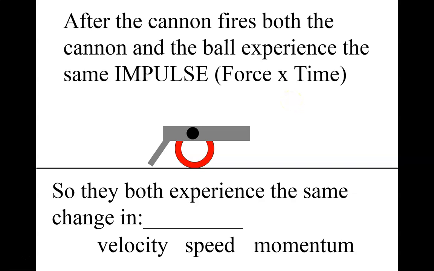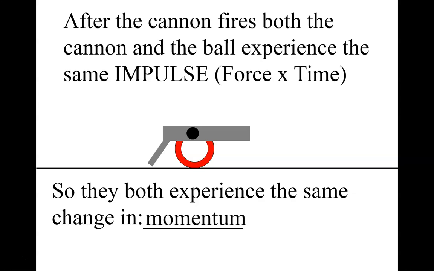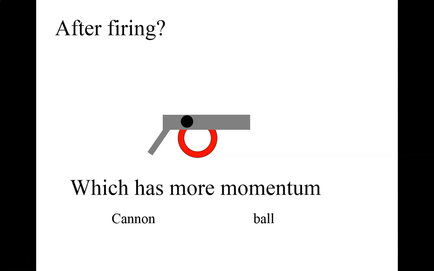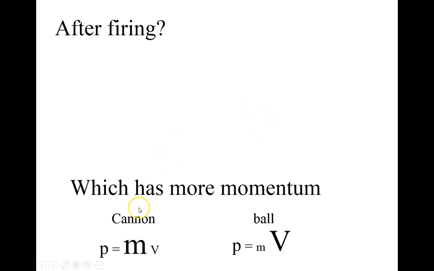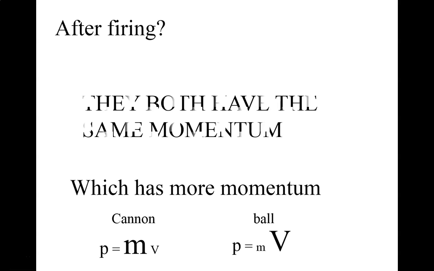And remember from before, impulse equals the change in what? Impulse equals the change in momentum. So if they both have the same impulse, that means they both have the same change in momentum. So if they both start out with 0 momentum, and they both have the same change in momentum, who's going to end up with more, the cannon or the ball? Okay, well, they're both going to end up with the same amount of momentum. The cannon itself has a large mass but a small velocity. The ball has a small mass but a much larger velocity. So that's how they both have the same amount of momentum after firing.